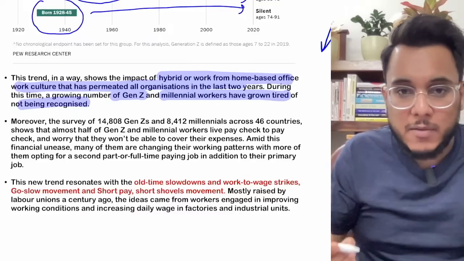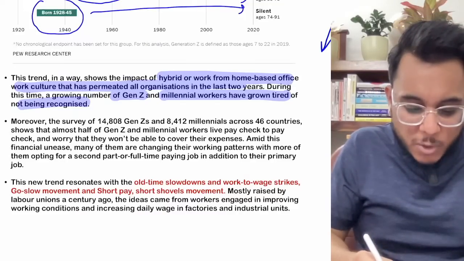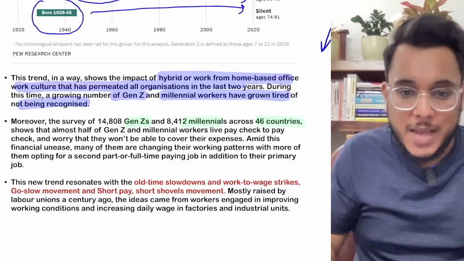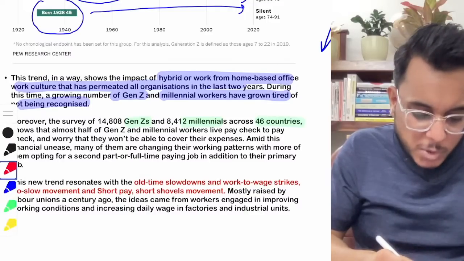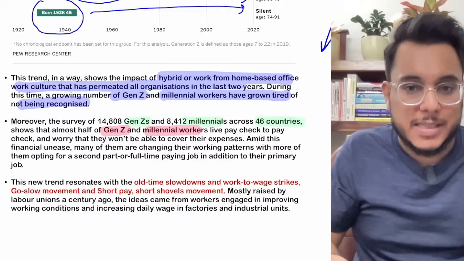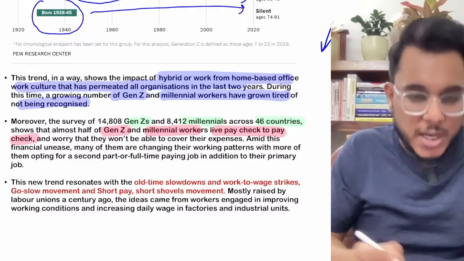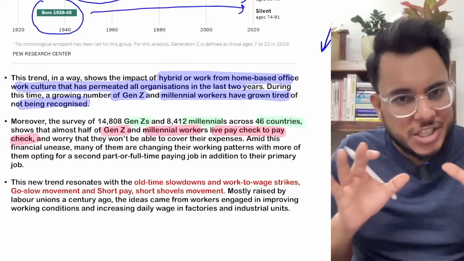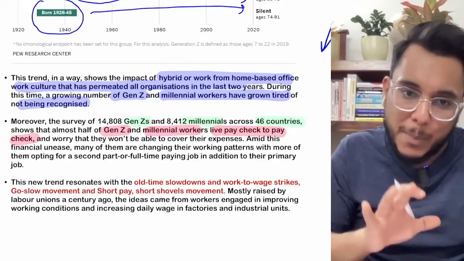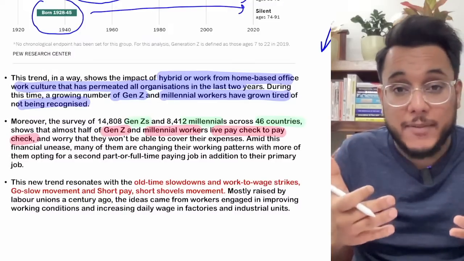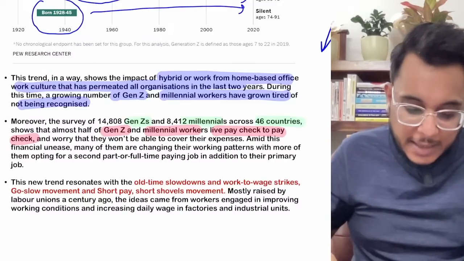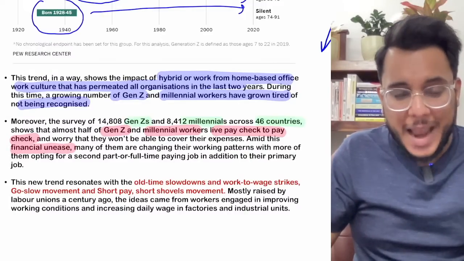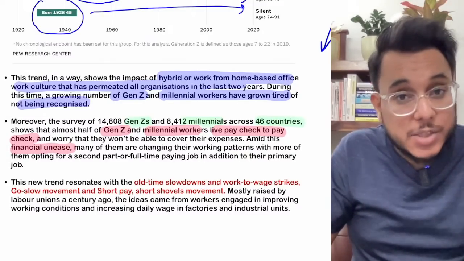So recently a survey was done by Deloitte, in which Generation Z and millennials across 46 countries were surveyed, and almost half of the Generation Z and millennial workers said that they are living paycheck to paycheck. It means that they are not earning good salaries. Whatever salaries they are getting is barely sufficient to sustain their month's livelihood. They do not have enough money to save for retirement, and many of them say that there is a financial unease coming, and now they want to do some extra work also.